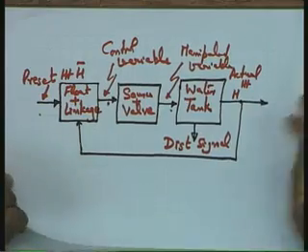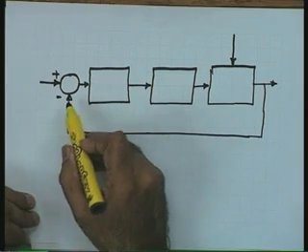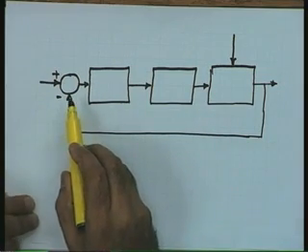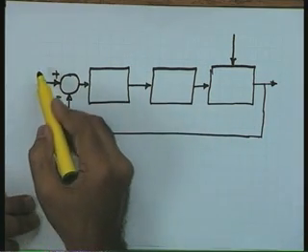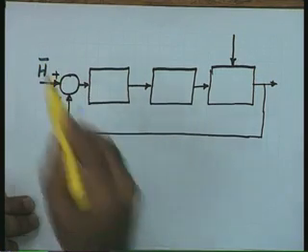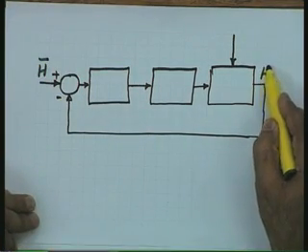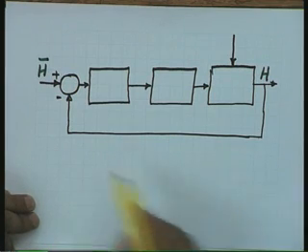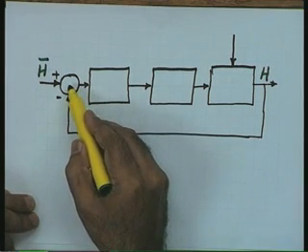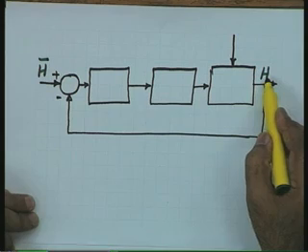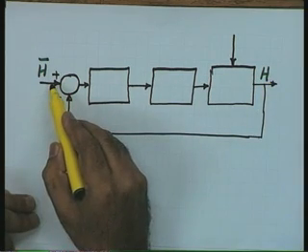What will happen if this diagram is redrawn into a general format? The format will look like this. In this format, I have shown the error detector by this symbolic diagram. Here, h bar is the preset height and h is the controlled variable. So, this error detector is a comparator of the controlled variable with the preset height.